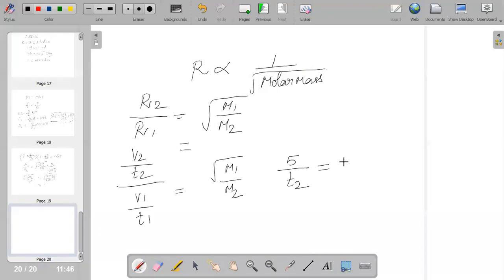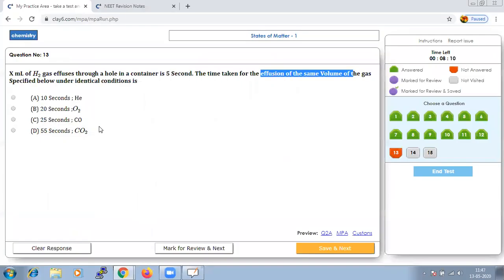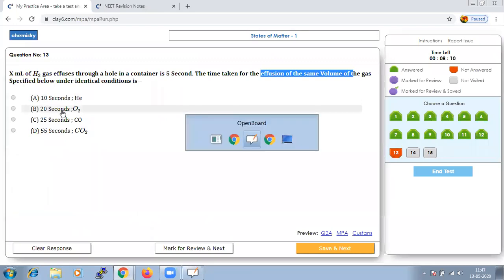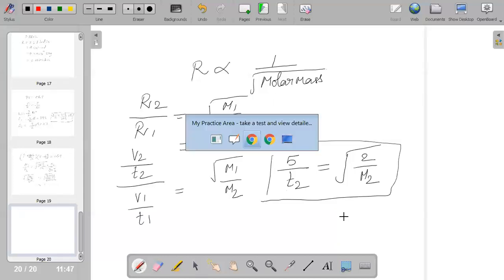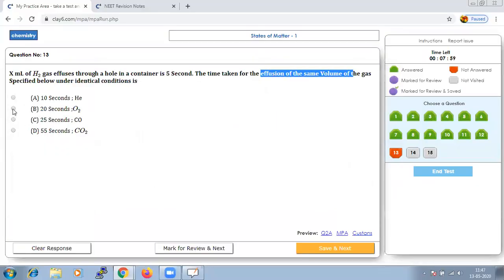We will get it to be equal to root of 2 by m2. But here it holds good in order to analyze your trial and error method, because two values will be unknown. So here you cannot reach by solving the question. You need to substitute the option by trial and error method. From the given options, we have to cross check which fits into this, and if you do a trial and error, you will come to a conclusion that t2 will be equal to 20 seconds.